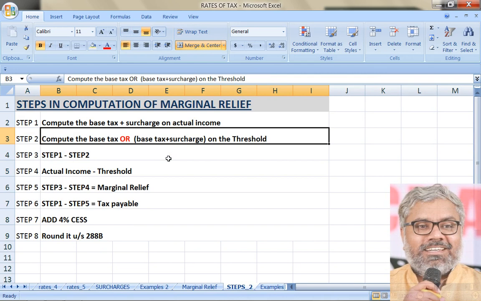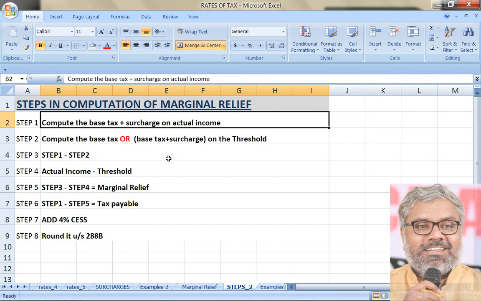But how to calculate second step there? You have to calculate base tax plus surcharge on the threshold. What was the threshold in that example? 10 crores. Is there a surcharge applicable till that 10 crores? Yes, because already income has exceeded 1 crore. So apply 7% surcharge there in the second step, whereas in the first step, since really the actual income exceeded 10 crores, we have to apply 12% surcharge.